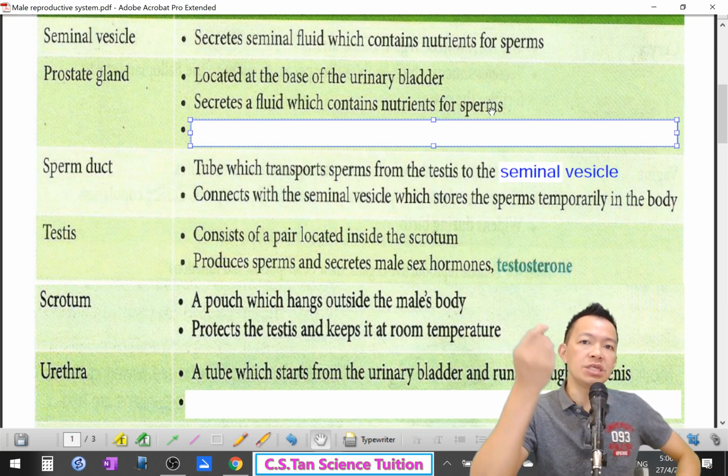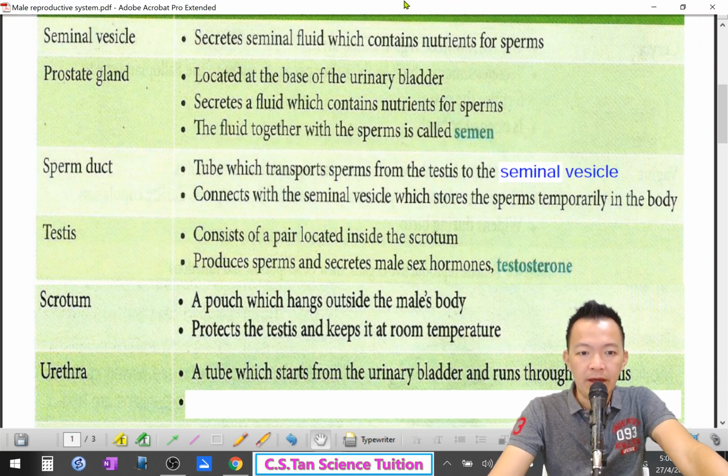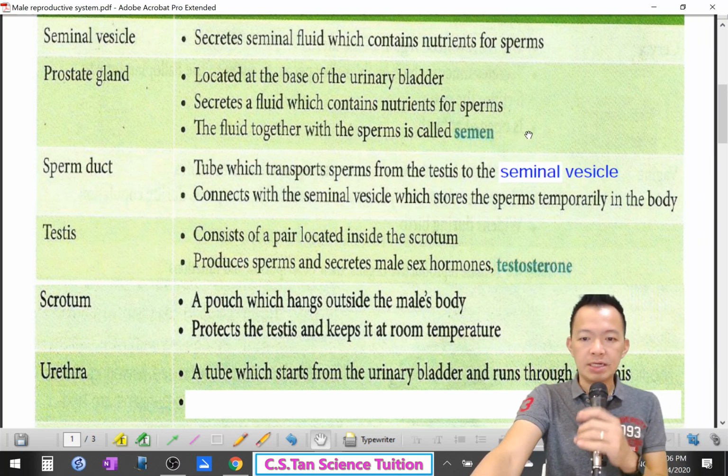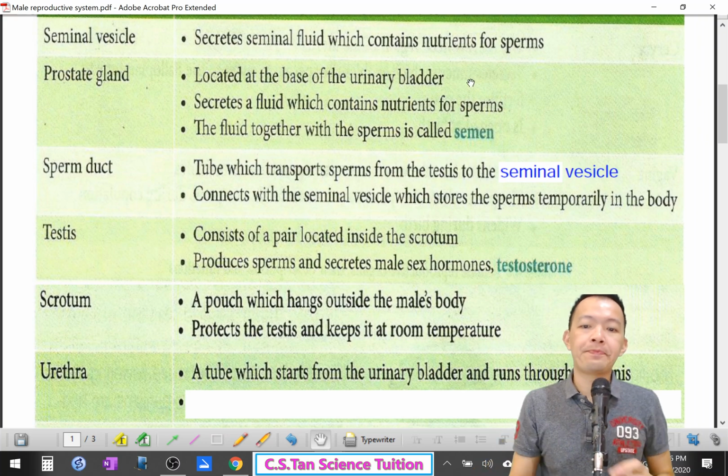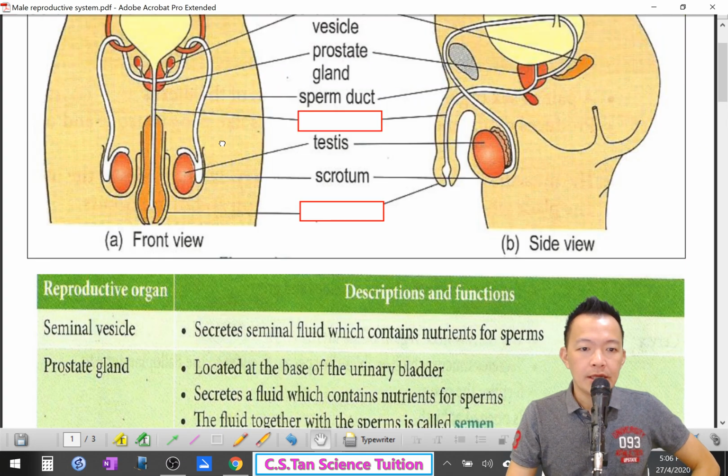The fluid together with the sperm is called semen. Okay.